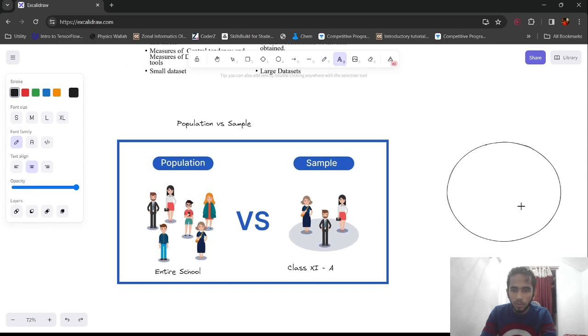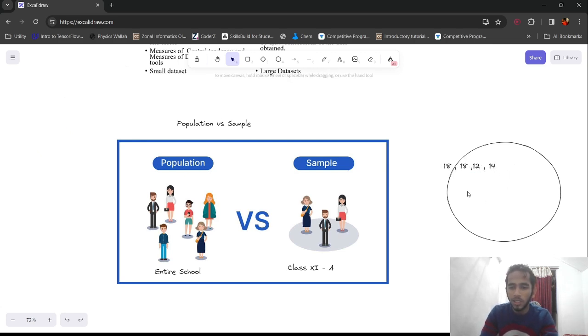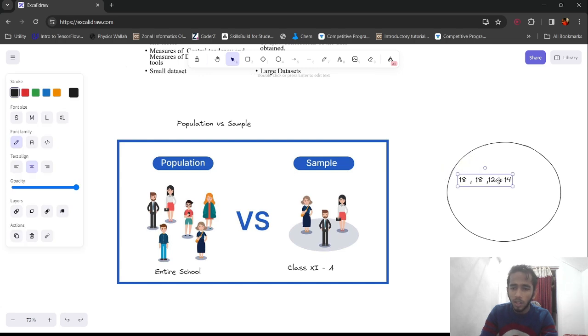say we have 17, 18, 19, 12, 13, 14. So, for example, this is it there, and then you have another value.